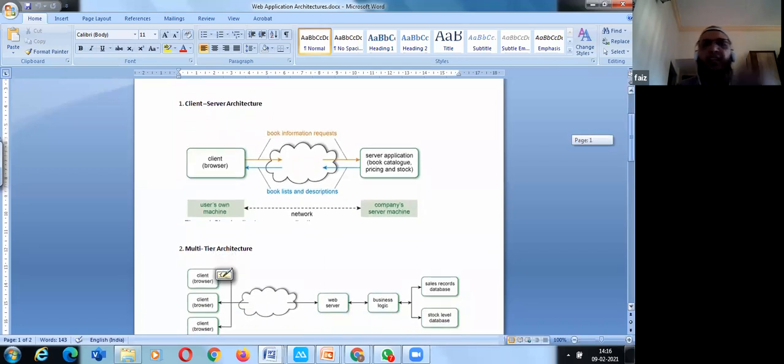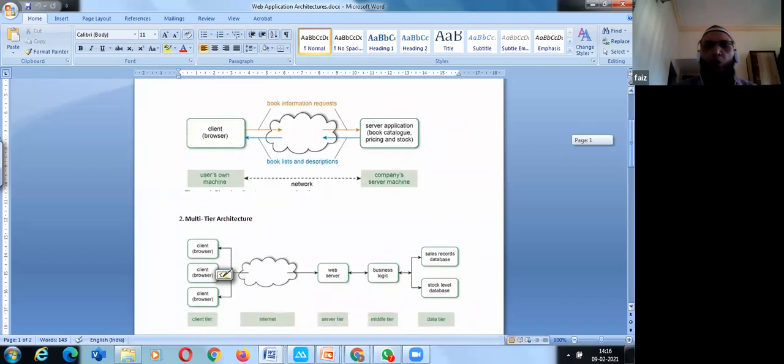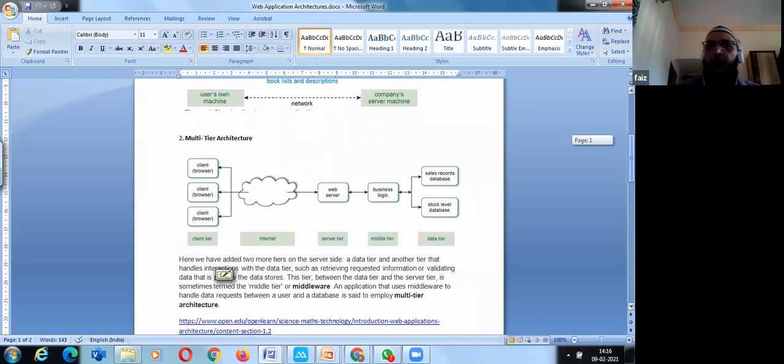So as the technology evolved, we came with multi-tier architecture, that is nothing but also known as N-tier. So we'll have client browsers, and over the net they will be accessing the web servers. These were classified into three main layers. One was the web tier, that is the presentation layer.